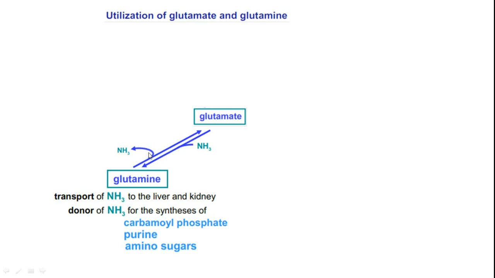So in the kidney, the ammonia that is obtained from glutamine metabolism helps in maintenance of the urine pH, and the ammonium ion is eliminated as such through urine. Further, glutamine acts as a donor of the amino group for the synthesis of carbamoyl phosphate. Carbamoyl phosphate synthesis you can see in the urea cycle as well as in purine biosynthesis. Okay, next amino sugar biosynthesis, that you will see in antibiotic biosynthesis. Amino sugar biosynthesis also needs the amino group supplied from glutamine.